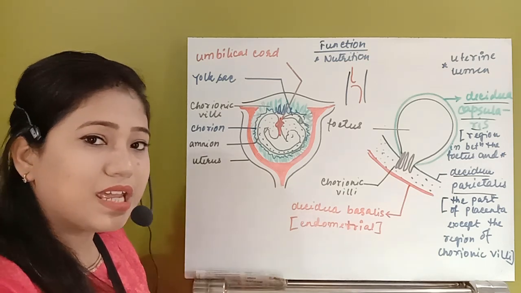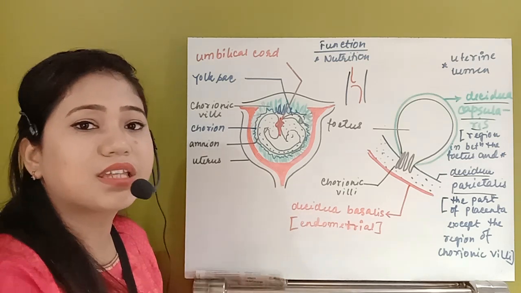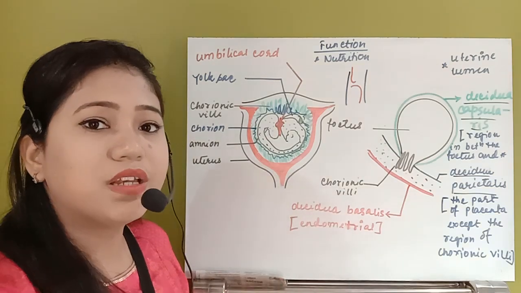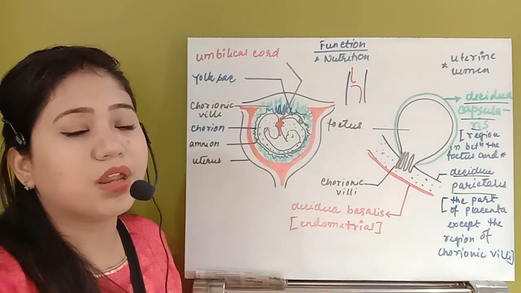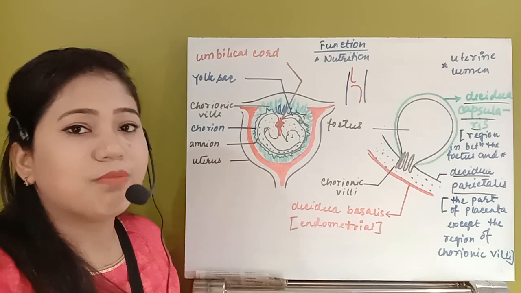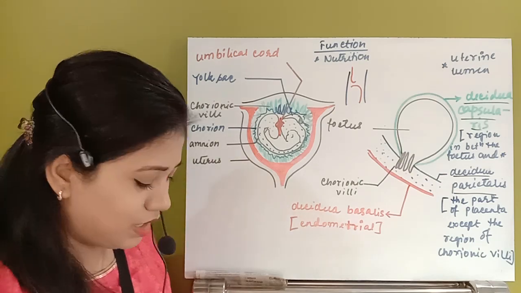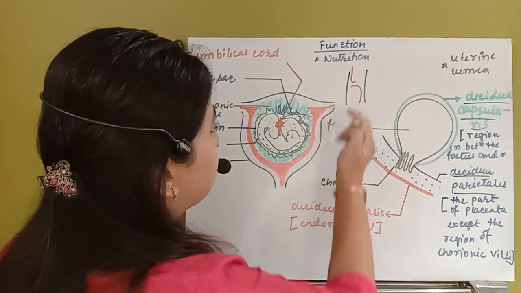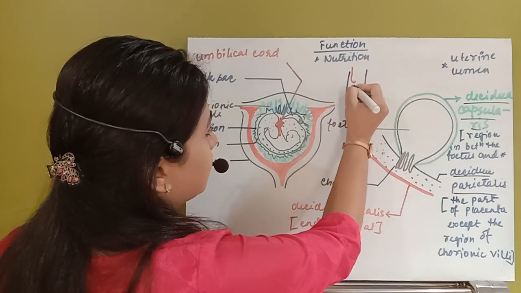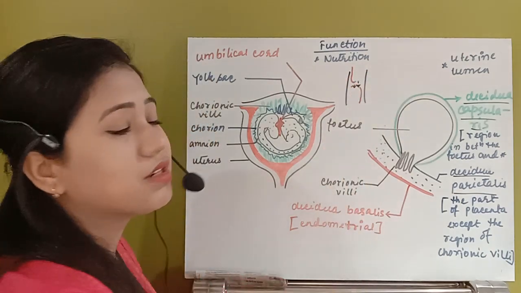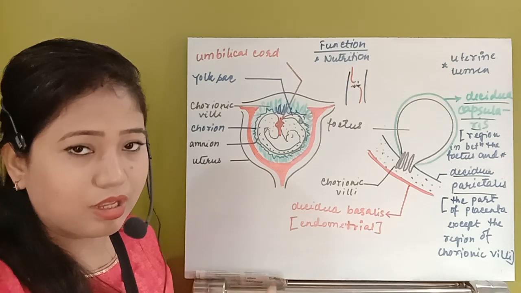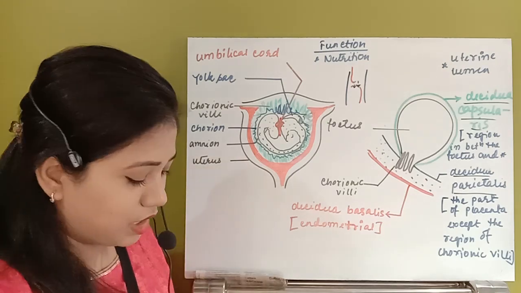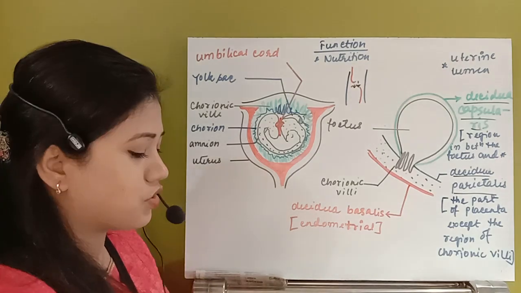So fetal blood is completely different from maternal blood. Maternal blood will take the biomolecules, and fetal blood will just absorb the nutrients from the maternal blood. Suppose this is the maternal blood vessel, it will carry the biomolecules and the fetal blood will take all the nutrients from the maternal blood.